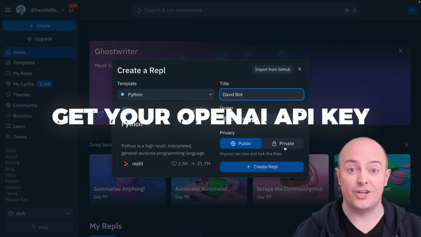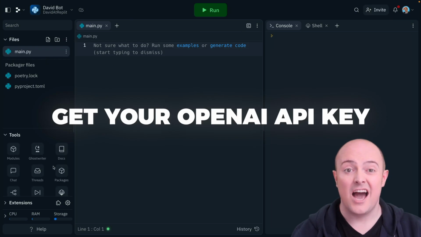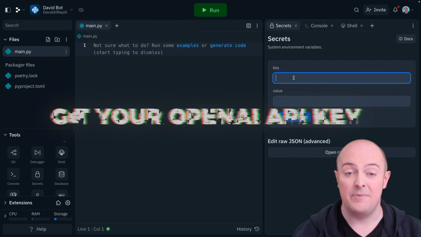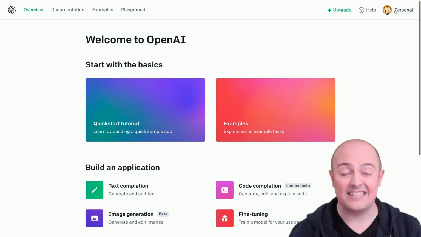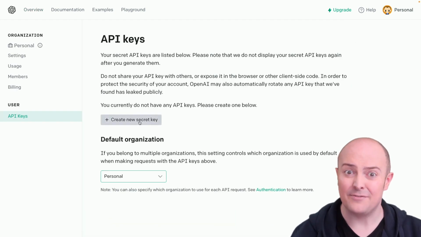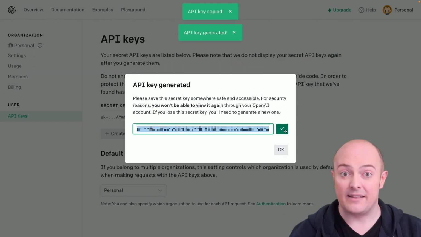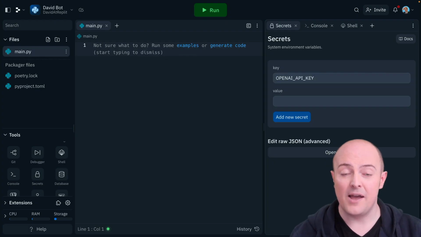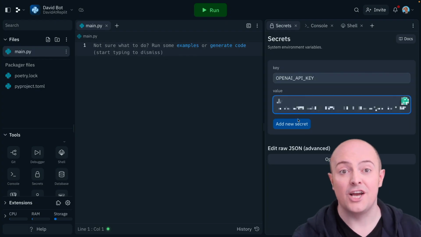First, what I'm going to do in my project is add to my secrets, and I'm going to add my OpenAI API key. This is really easy to get if you've got an OpenAI account. Bear in mind you will need some credits, or at least the free credits for the first 3 months to make this work. When you've got your API key, paste it into the secrets manager and let's get on with the Python.